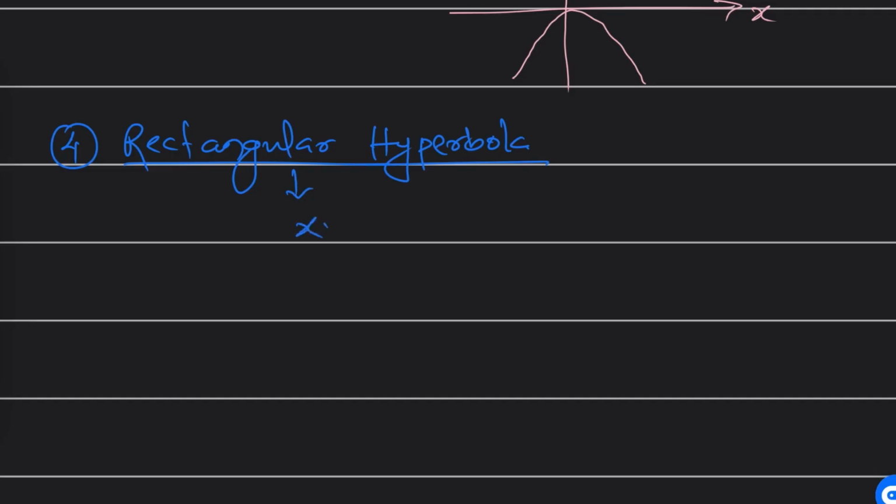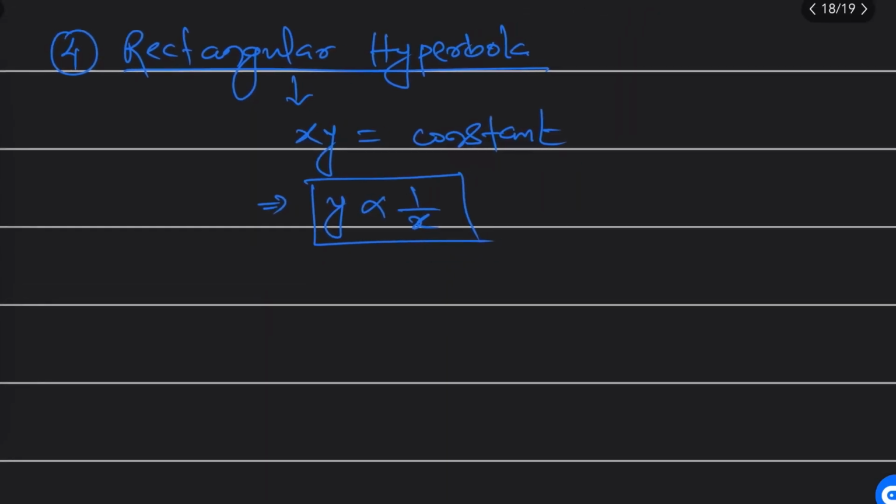Let me write this: xy is equal to a constant, or you can say y is inversely proportional to x. Whenever something is inversely proportional to another thing, the graph will definitely look like this, and that graph we call a rectangular hyperbola.